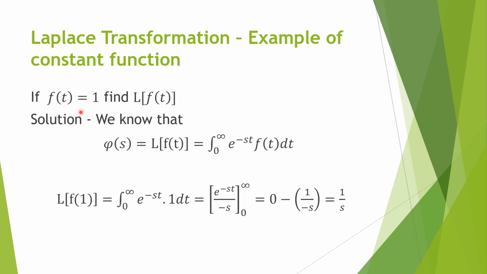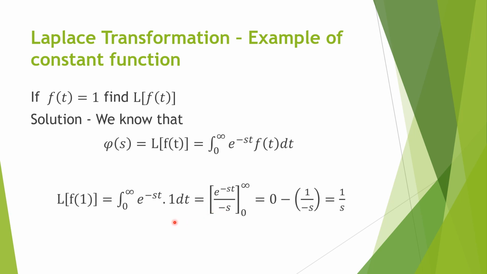So f of t equals 1, find the Laplace transformation of function of t. What is the formula? The formula is the integral from 0 to infinity of e raised to power minus st times function of t dt. Whatever function you have, put it over here. So 0 to infinity e raised to power minus st, and for function of t we put 1, dt.